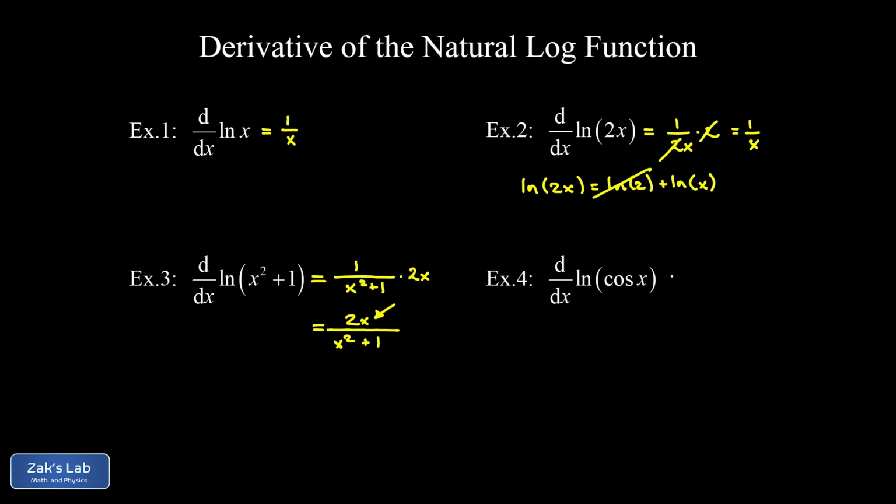Finally, in example 4, we have the natural log of the cosine of x, so we want the derivative of this guy, and we differentiate with respect to the interior function. So we start with a 1 over cosine x, and then the chain rule says we have to tack on the derivative of the interior function, which is negative sine x. And this one cleans up really nicely. We can write it as the negative of the tangent of x.